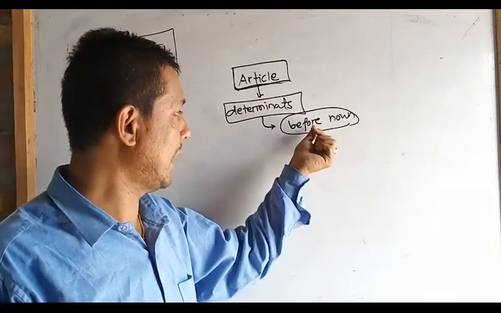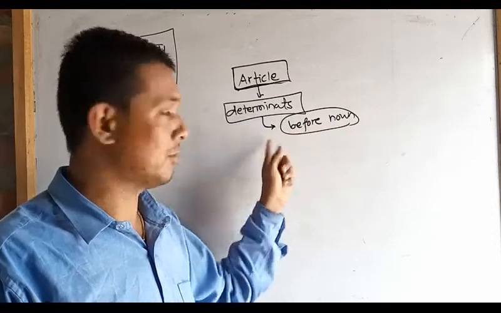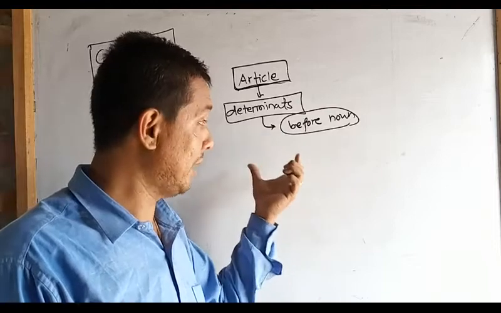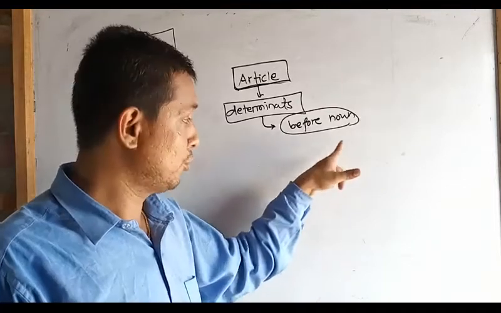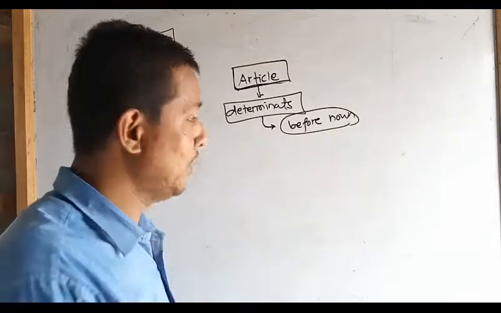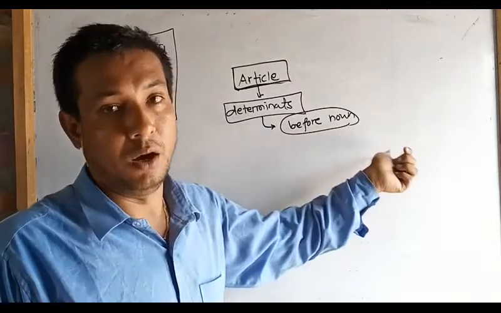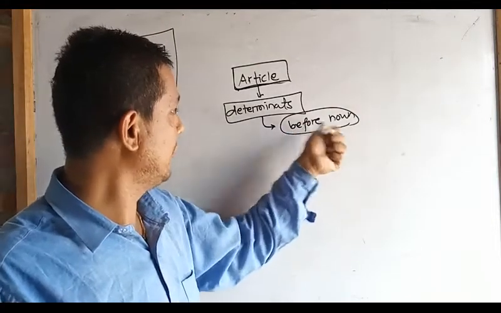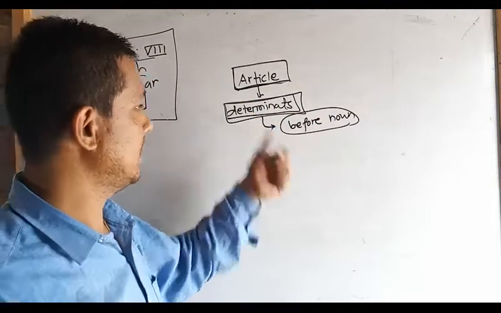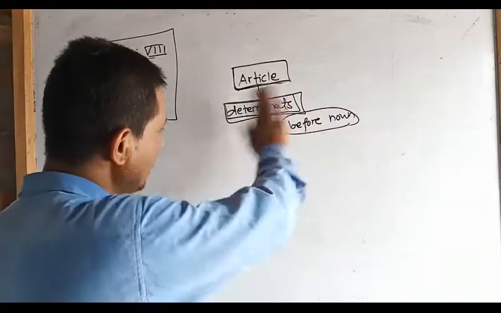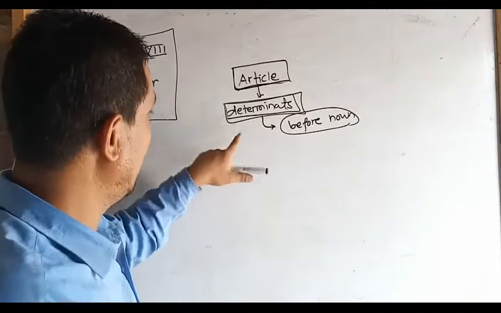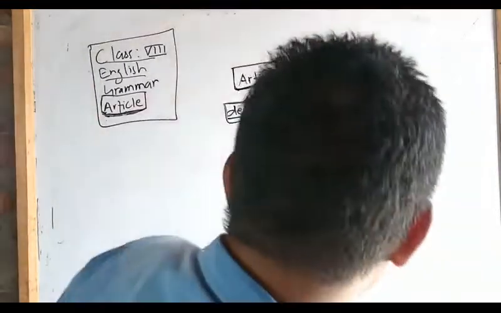Before a noun means it can be used before an adjective also, like a good boy. Good is an adjective, and boy is the noun, so before the adjective, article a is used. We can't write good boy a. Understand? So it is used before a noun. It comes under the grammar rule of determinants and quantifiers. So leave it; we'll read it in subject verb agreement. Let's talk only about article and be pure article.